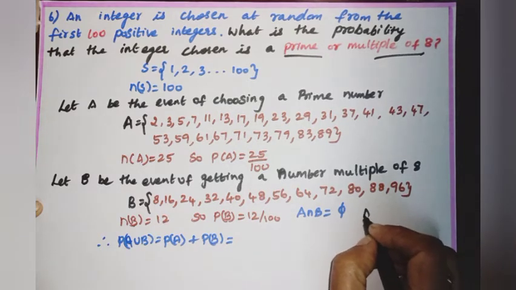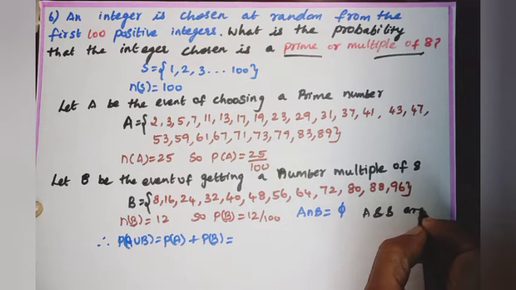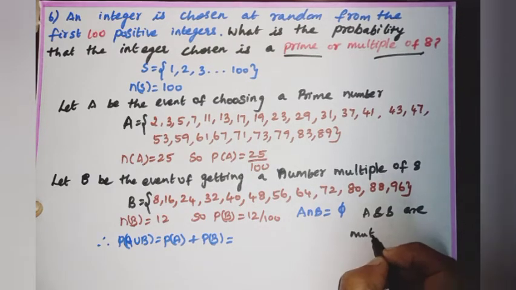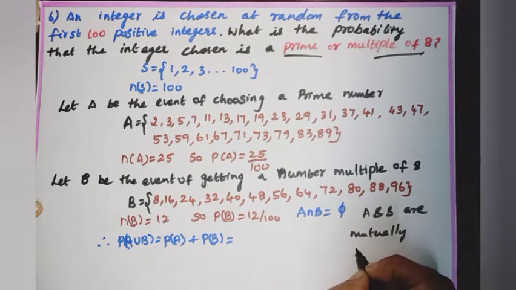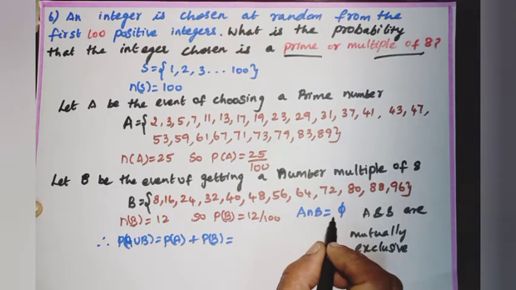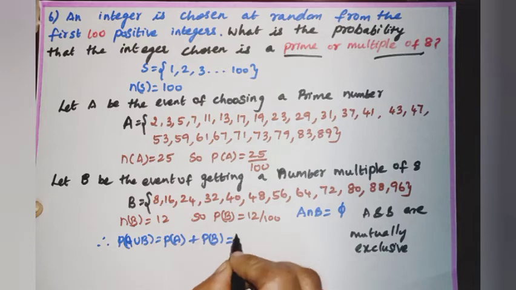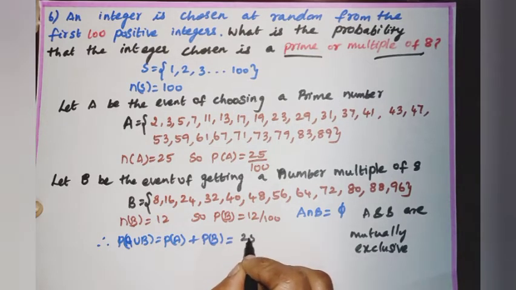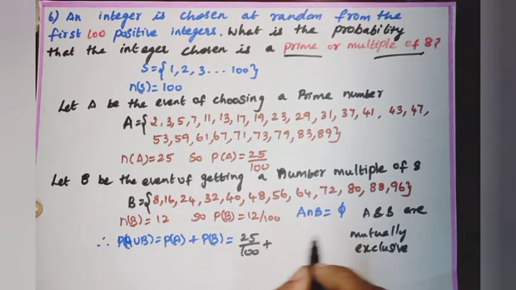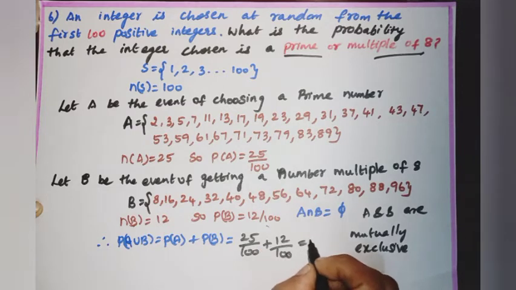Since A and B are mutually exclusive, then A intersection B is equal to the null set. Therefore, P of A union B equal to P of A plus P of B. P of A is 25 by 100. P of B is 12 by 100, which is equal to 25 plus 12, that is 37 by 100.